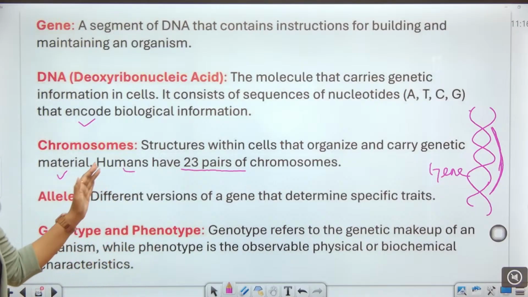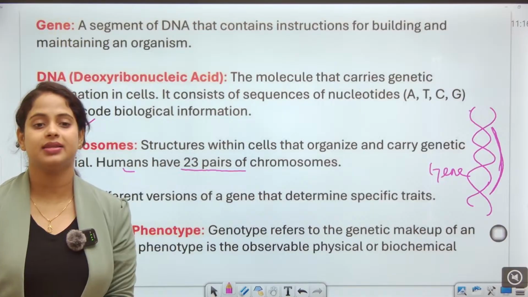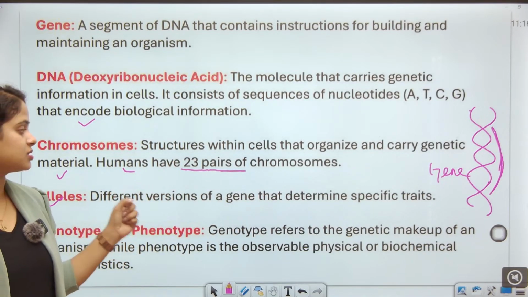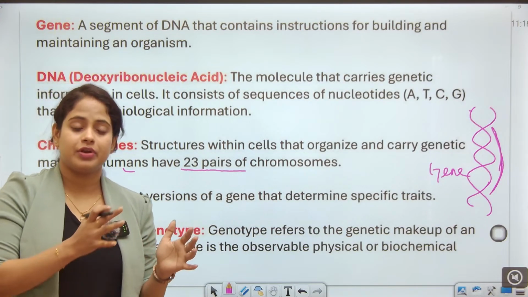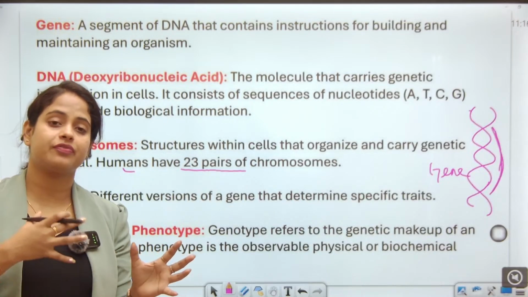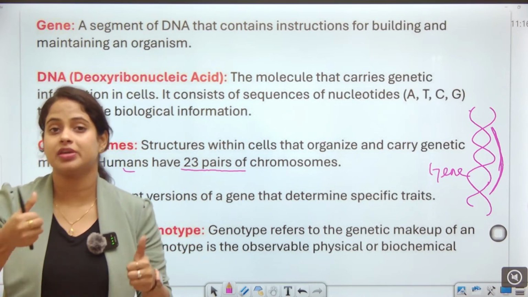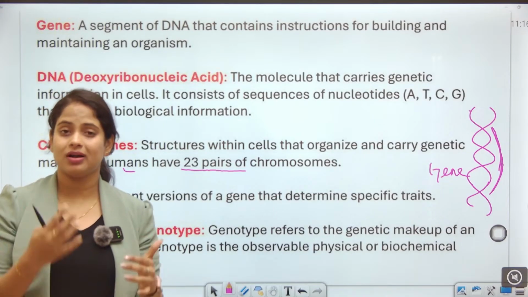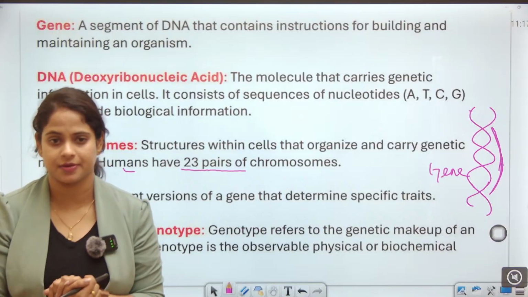Okay. Next, what are alleles, guys? Alleles are different versions of a gene that determine a specific trait. Different bodies, different figures have different alleles. They have different characteristics, different DNA segments, and different fingerprints also. So due to the presence of alleles, all individuals can be differentiated easily.